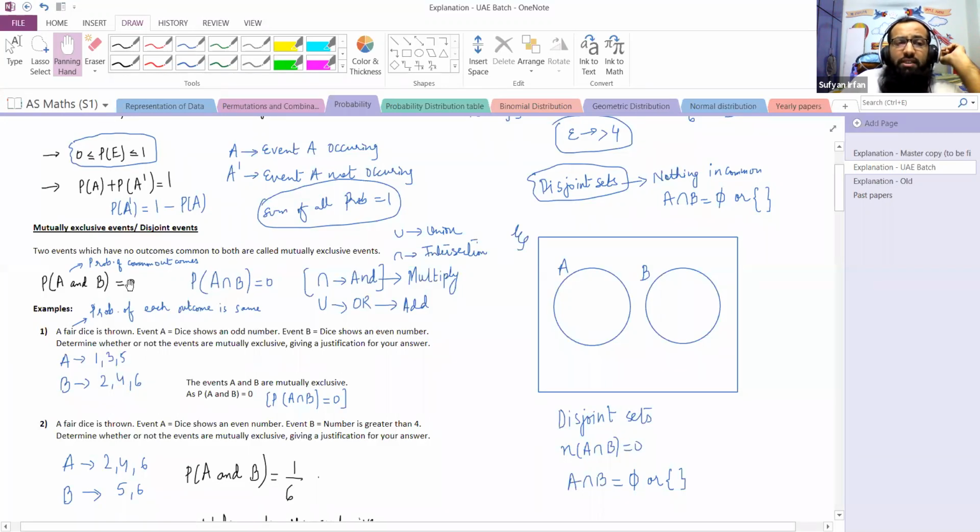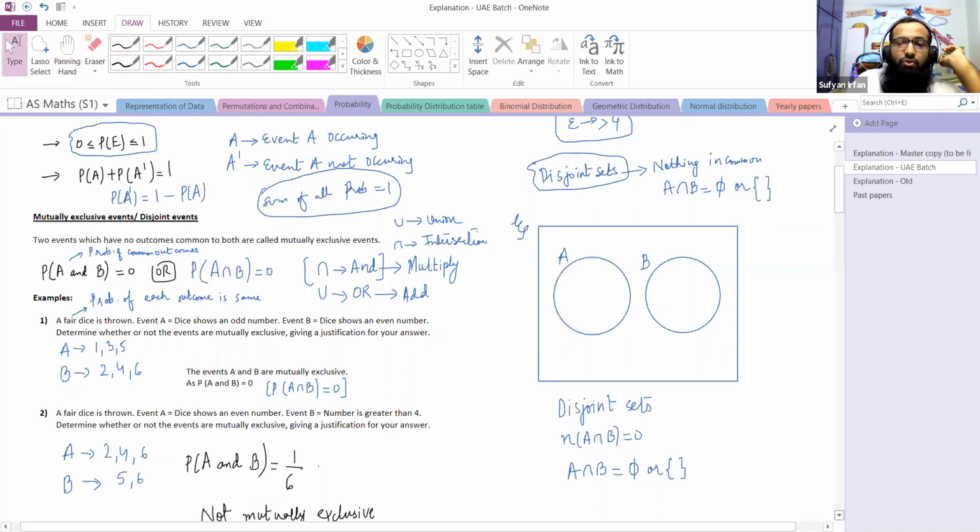So if we are saying that event A and event B have no common outcomes, we can write it in two ways. We can either say the probability of A and B is zero, or we can write the probability of A intersection B is zero. Both are the right ways. If you're perfectly fine with the first one, follow that. Or if you are fine with the second one, you can follow that as well. But you should be aware that the examiner usually writes this in the marking schemes and examiner reports. Now let's move on to the examples to clarify this concept further.